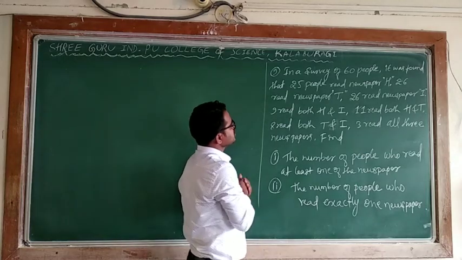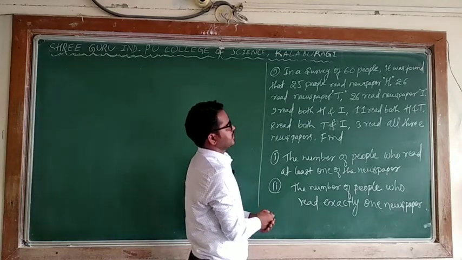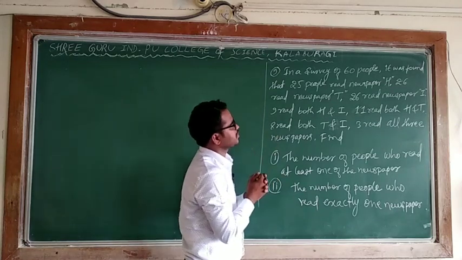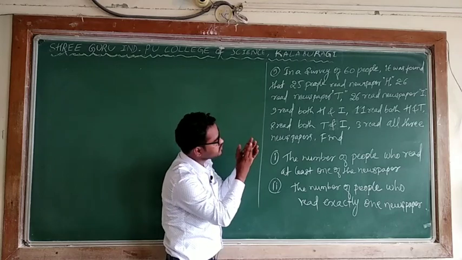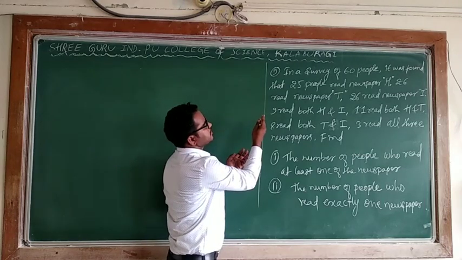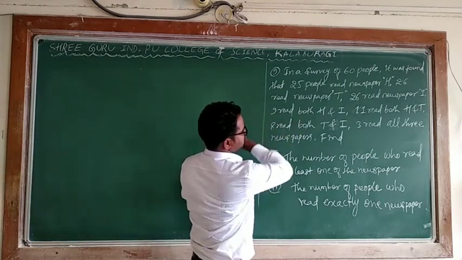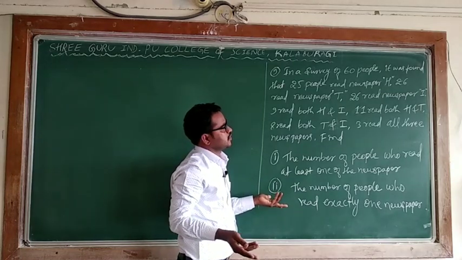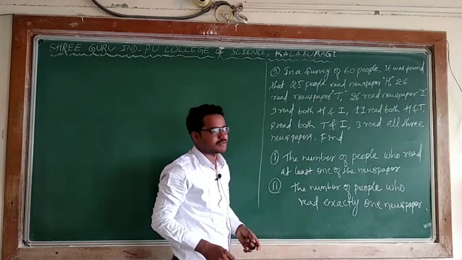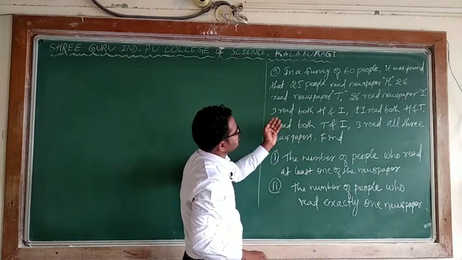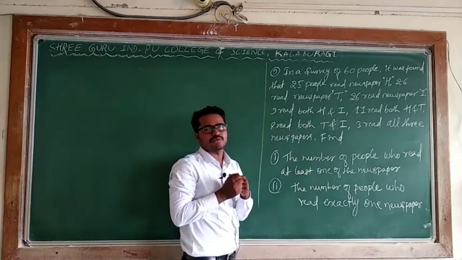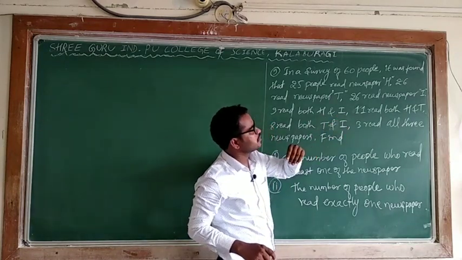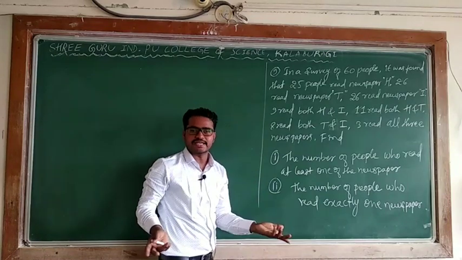Now what is given? In a survey of 60 people, we are conducting one survey. In that case, how many people are there? 60 people. It was found that 25 people read newspaper H. So H may be one of the newspapers, you can say Hindu paper. 26 read newspaper T. T is one of the newspapers, you can say Times of India. 26 read newspaper I. So I can say Indian Express.